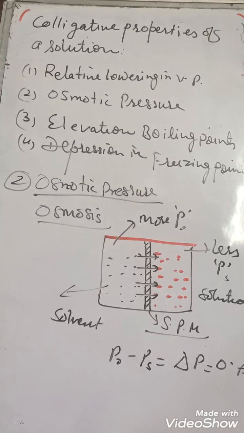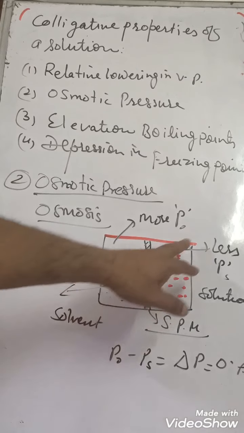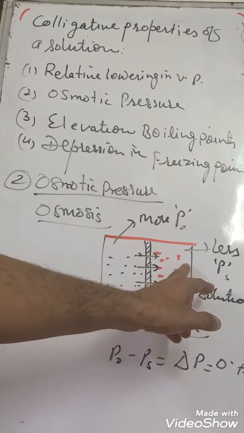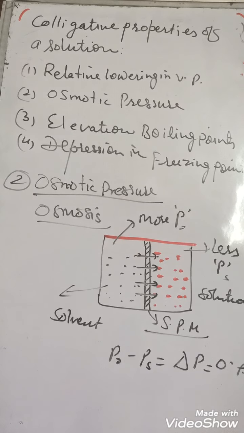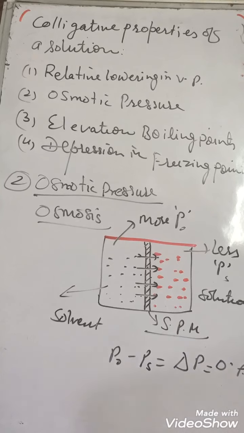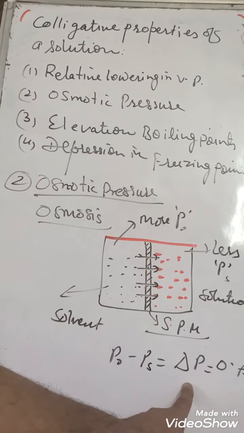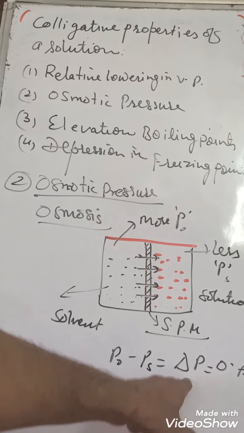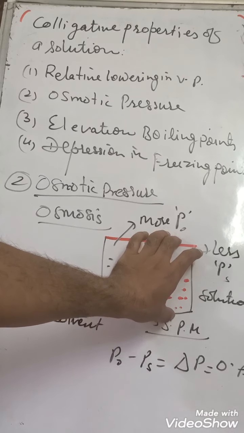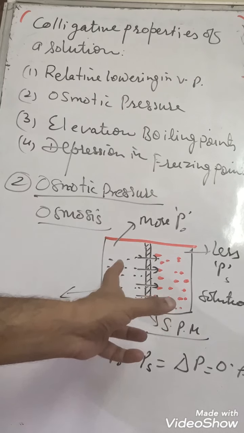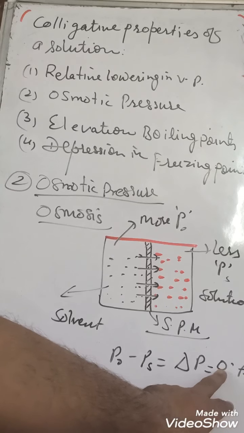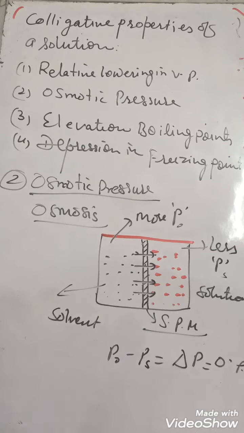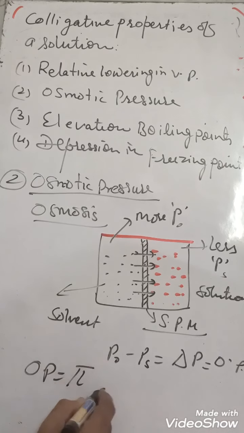So what is the definition of osmotic pressure? The pressure applied on the surface of solution in order to prevent the process of osmosis. The extra pressure applied on the surface of solution. The extra pressure, how much extra pressure is that? Delta P. How will we find out? We applied pressure on it and osmosis stopped, so whatever extra pressure we applied to stop osmosis, what do we call that extra pressure? Osmotic pressure. So osmotic pressure is denoted by the symbol pi here.